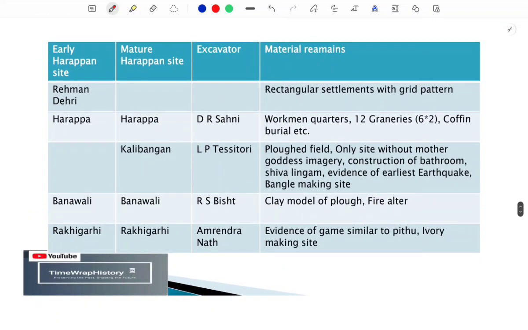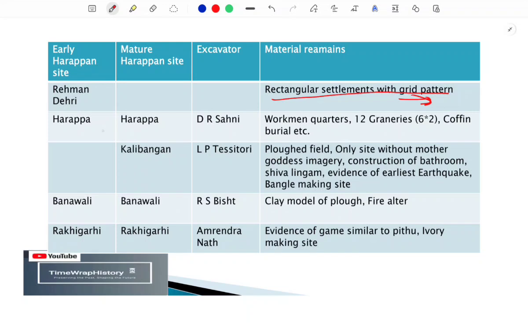Apart from that, the next site is Rahman Dehri, and Rahman Dehri had a rectangular settlement with a grid pattern. This was one of the earliest examples when the grid pattern was followed. These things you have to keep in mind.